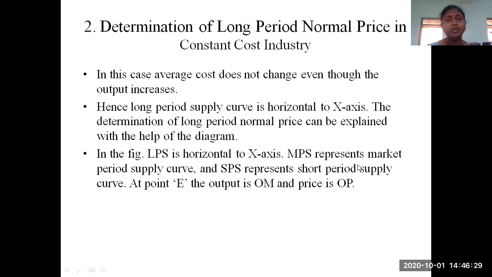See, if you do not put interest in this subject, I can't do anything. Based on your interest only, you will understand the concept. Okay, it is not a technical subject. You have to pay attention.